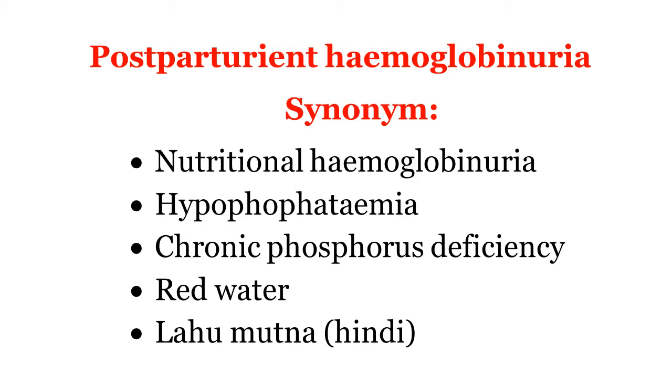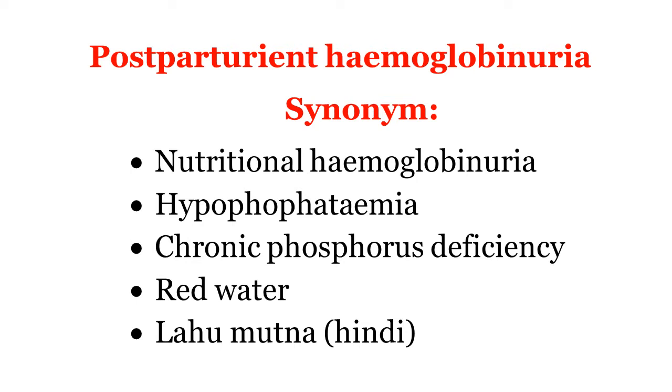There are several synonyms. Nutritional hemoglobinuria: in the nutrition or the diet, there is deficiency of phosphorus and that causes hemolysis, so there is hemoglobinuria. Hemoglobin appears in urine.